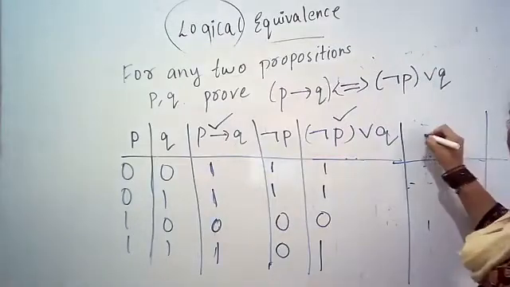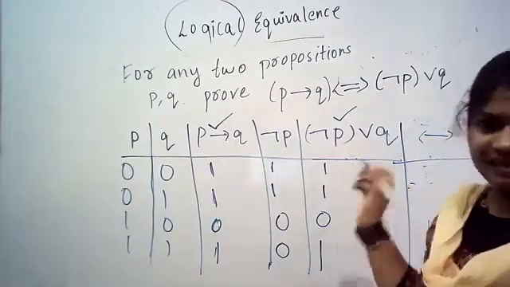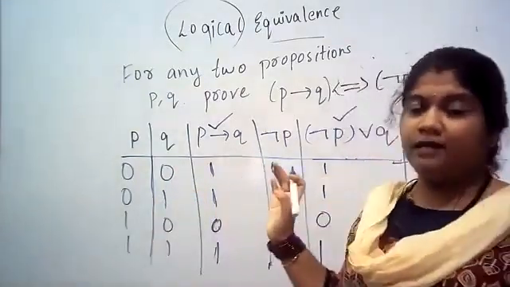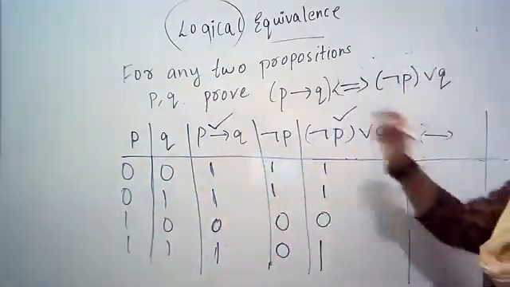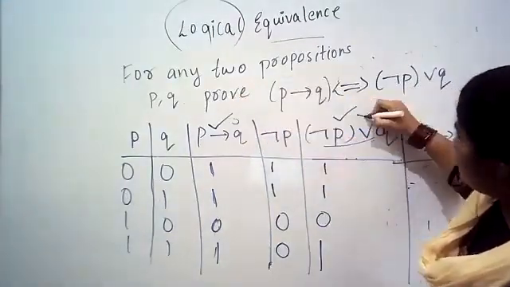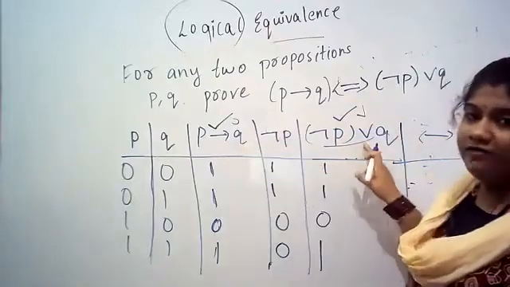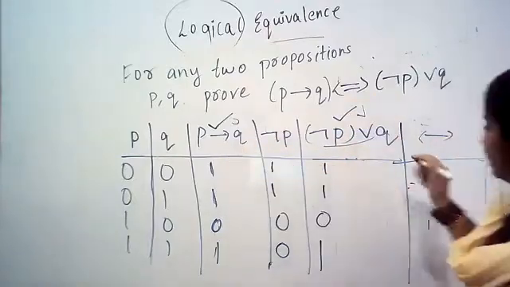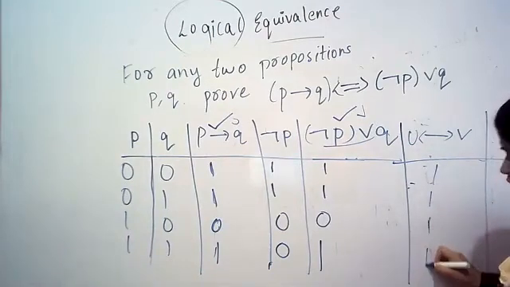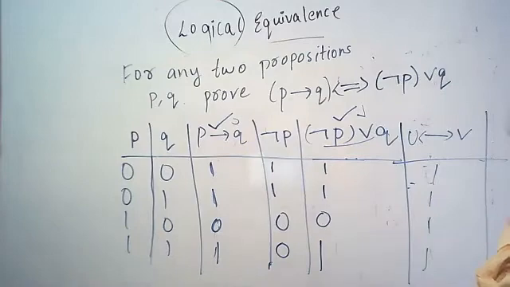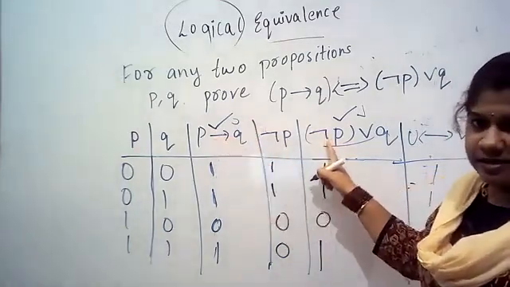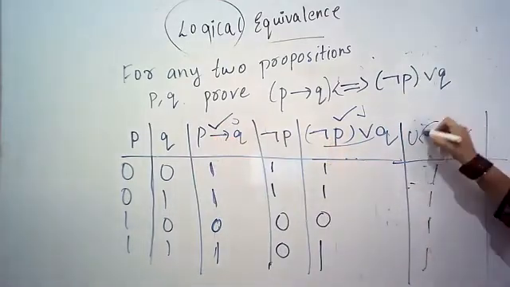if you do the bi-condition, this is extra. If you want to verify extra, look at this, otherwise not. In the textbook they have given this. For example, if you consider this to be U and this complete one to be V, if this is U and if this is V, when you do the bi-condition of U and V, everything should be a tautology, everything should be 1 and 1. If you consider the LHS as U and RHS as V, when we do the bi-condition,